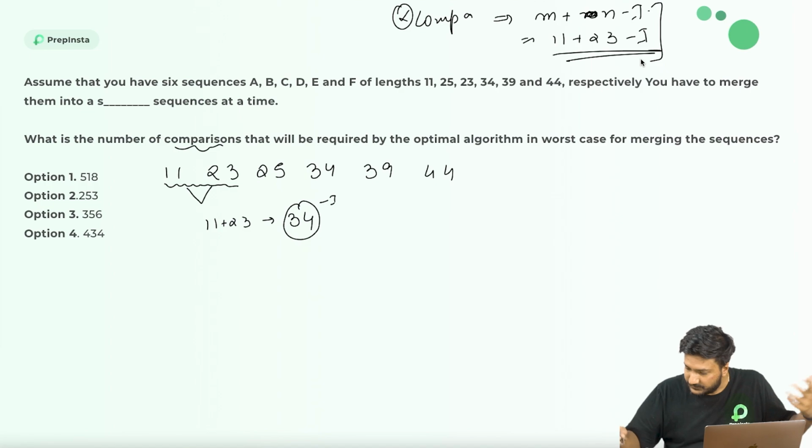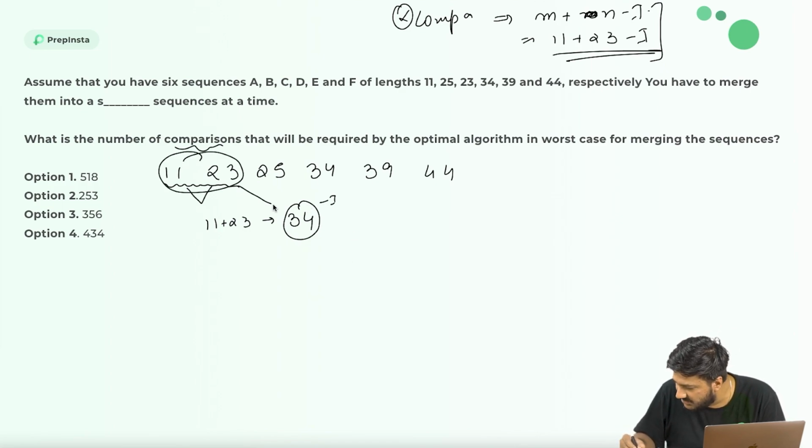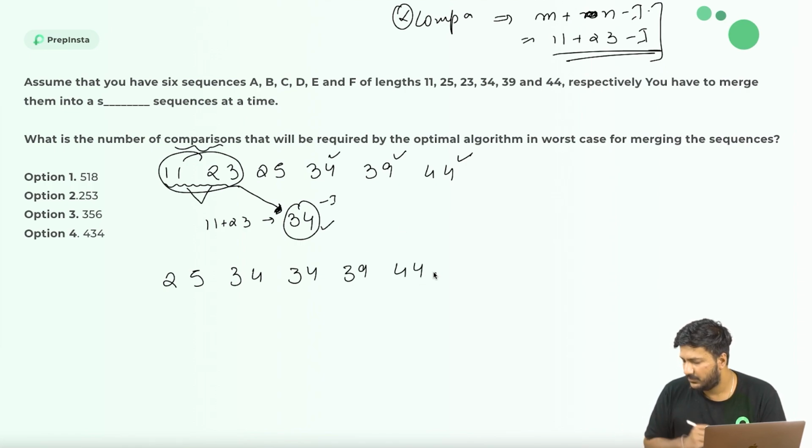So now I have these strings. Now I will repetitively again put them in ascending order. Since these two are merged together to a string of size 34, the lowest value here is 25. Then I can pick up either this 34 or this 34, doesn't matter. So 34, then 34, then this 39, and then this 44.